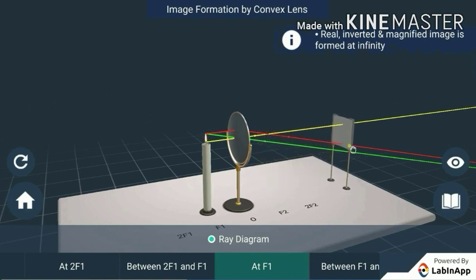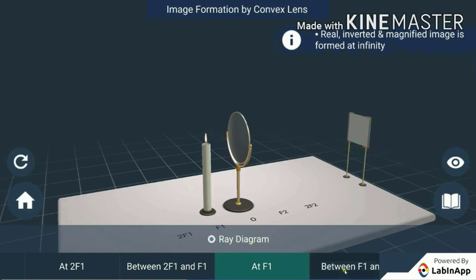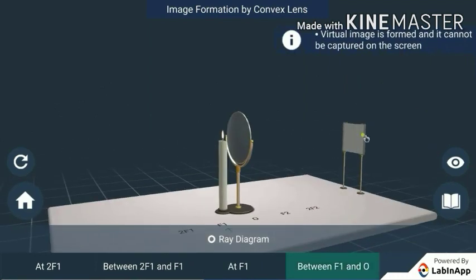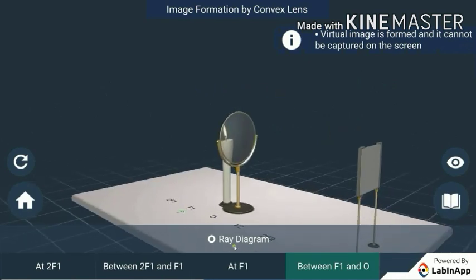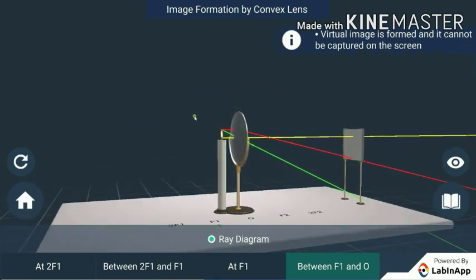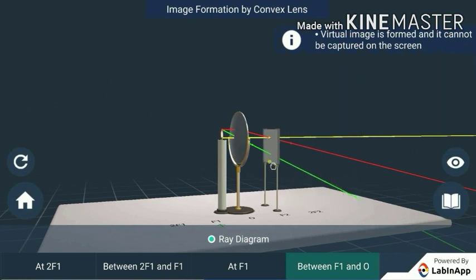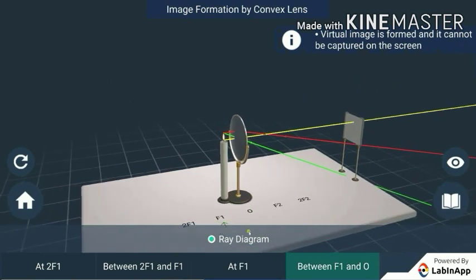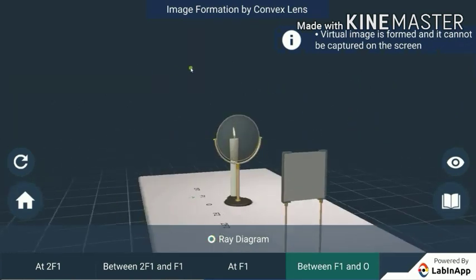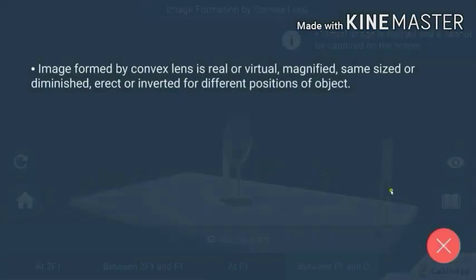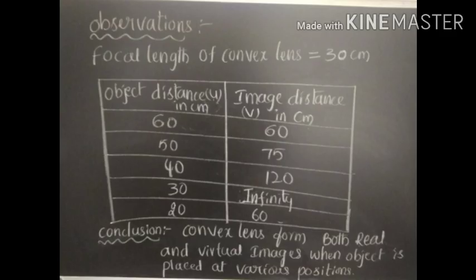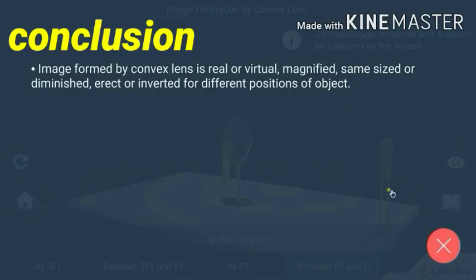With the candle placed between F1 and O, adjust the position of the screen. Here, we can't capture the image on the screen. From the ray diagram, we can see that the image can't be formed behind the lens. Thus, it is a virtual image. Hence, we find that the image formed by the convex lens is real or virtual, magnified, same-sized or diminished, erect or inverted for different positions of the object.